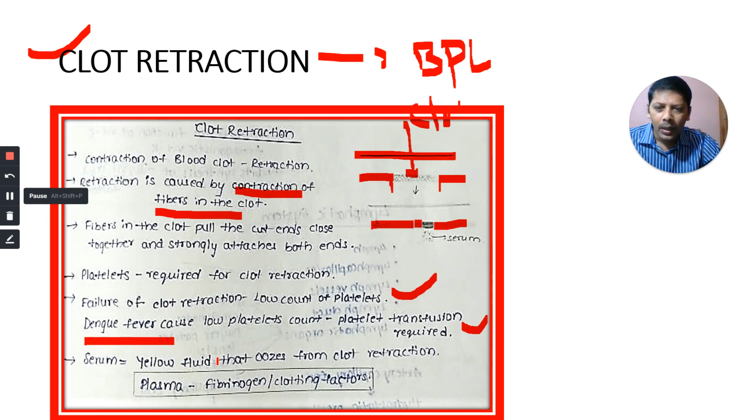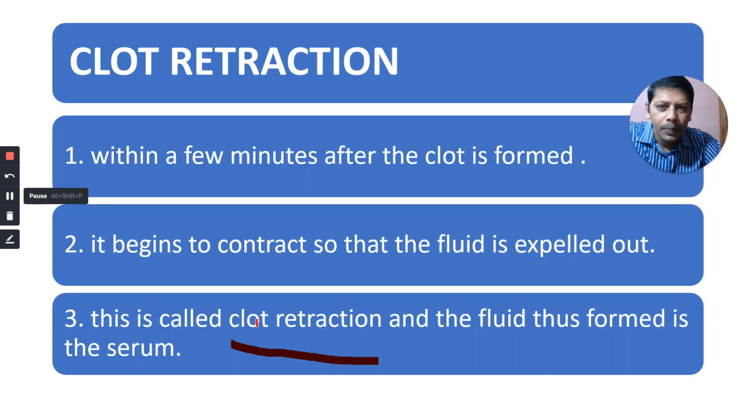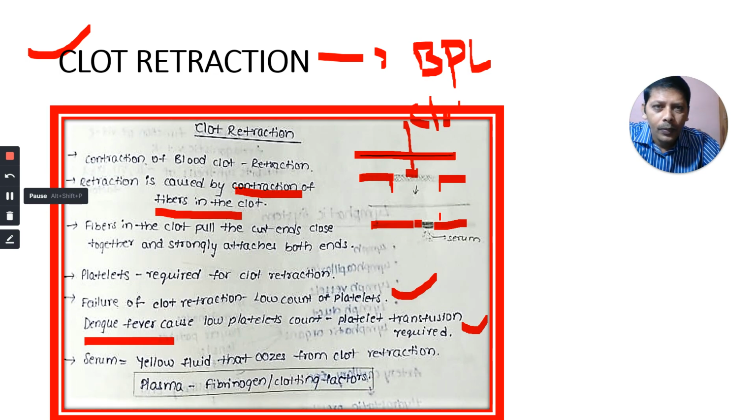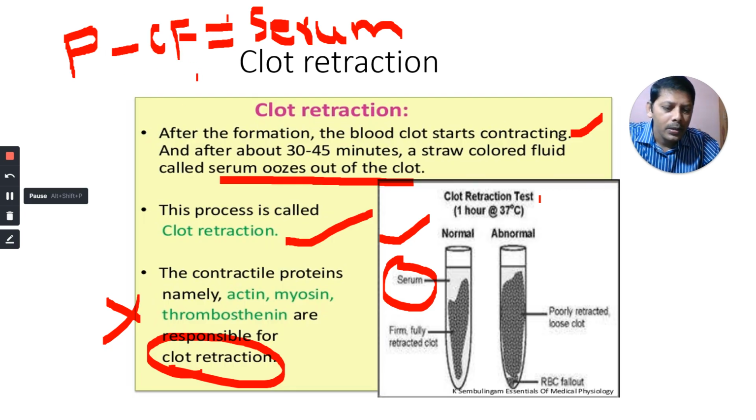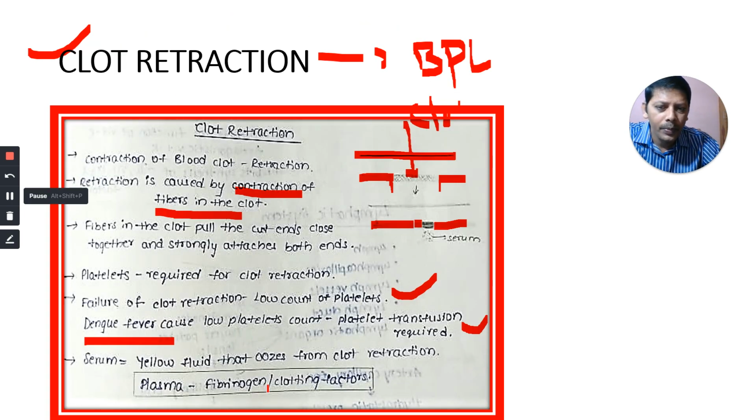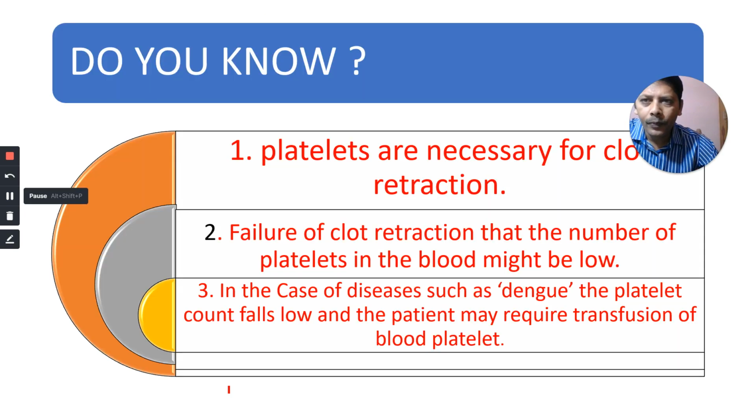Serum is the yellow fluid that oozes from the clot retraction. I told you in the previous slide: plasma minus clotting factors, fibrinogen or clotting factors, is equal to what do we call it? Serum. Serum is equal to plasma minus fibrinogen or clotting factors.